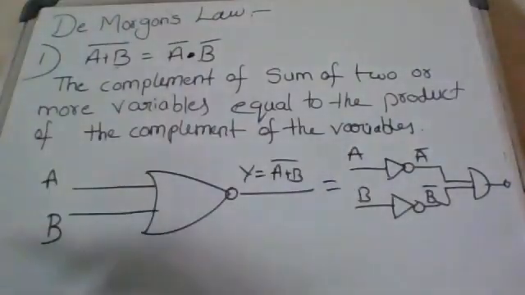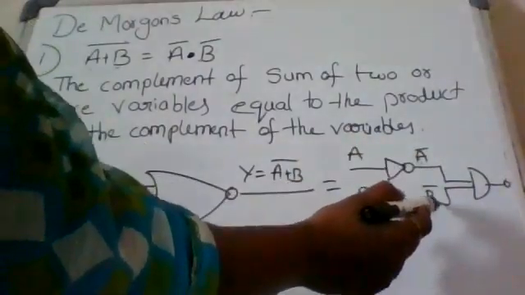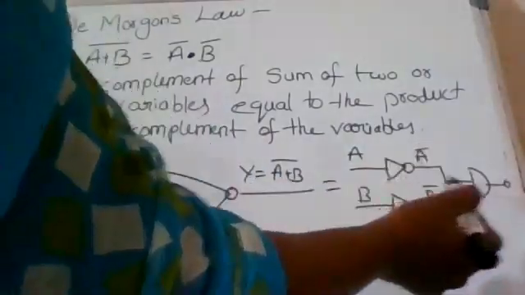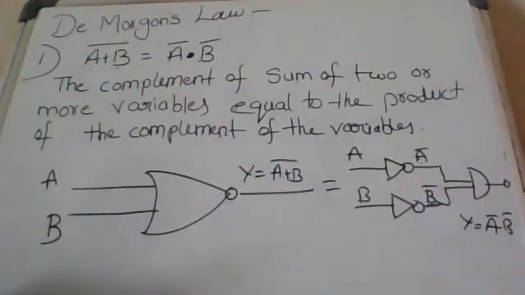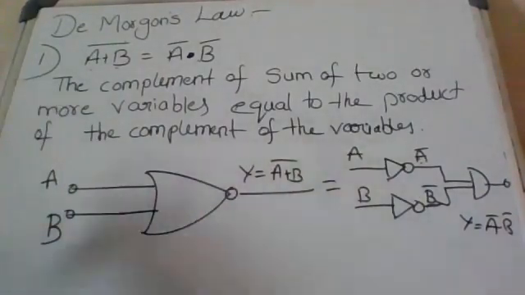So here A, B are inputs. What is the NOT gate output? A complement. Here also the NOT gate output is B complement. This is an AND gate, so the AND gate inputs are A complement, B complement. We get Y equal to A complement and B complement. So this is De Morgan's first law, or De Morgan's theorem 1. So how to define the first law? The complement of the sum of two or more variables equal to the product of the complement of the variables.